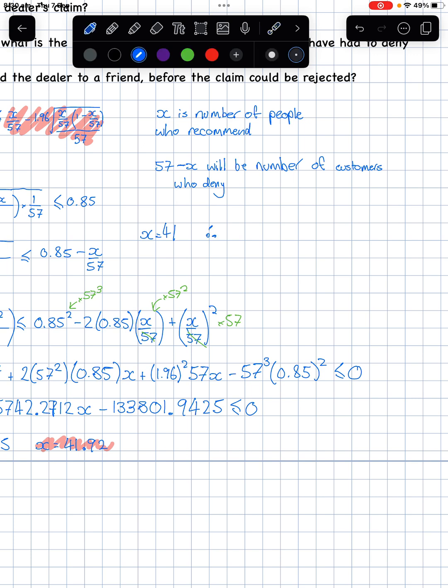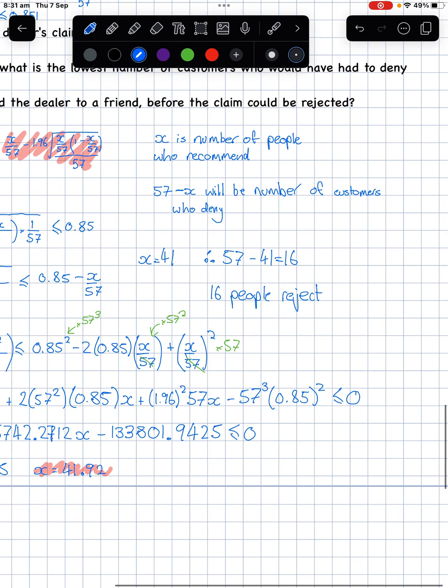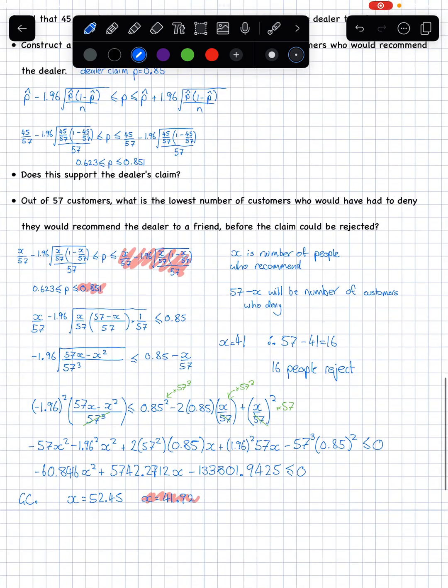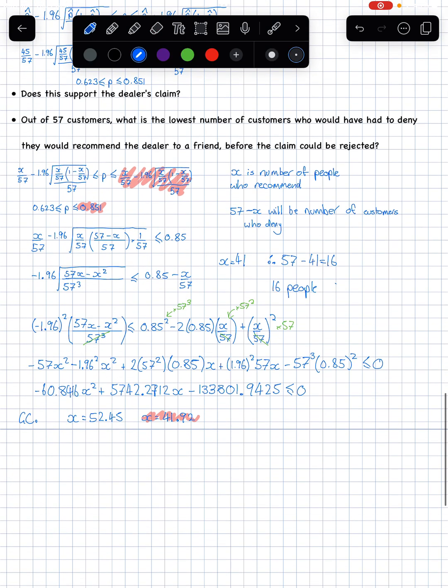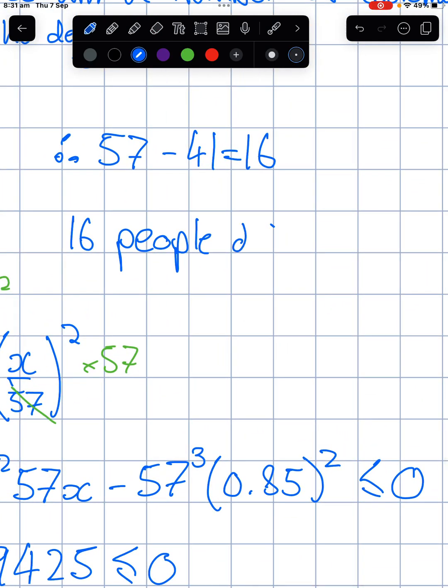Therefore, 57 minus 41 equals 16. Not reject, sorry, 16 people do not recommend to a friend, and that means you have evidence that you could talk about rejecting the dealer's claim.